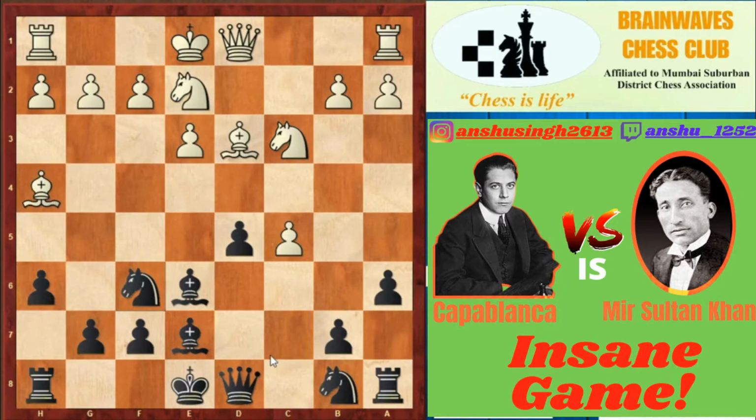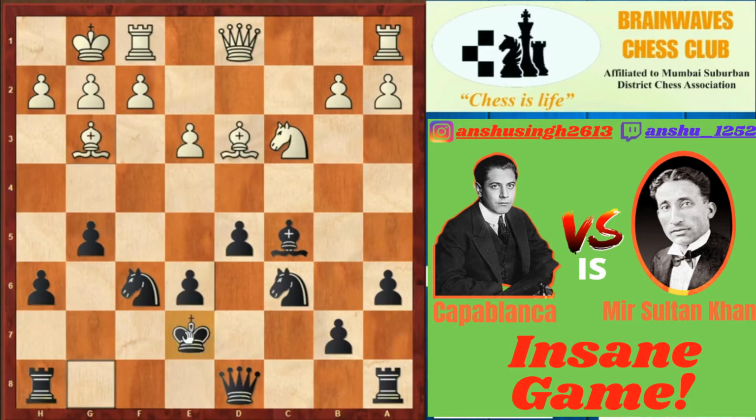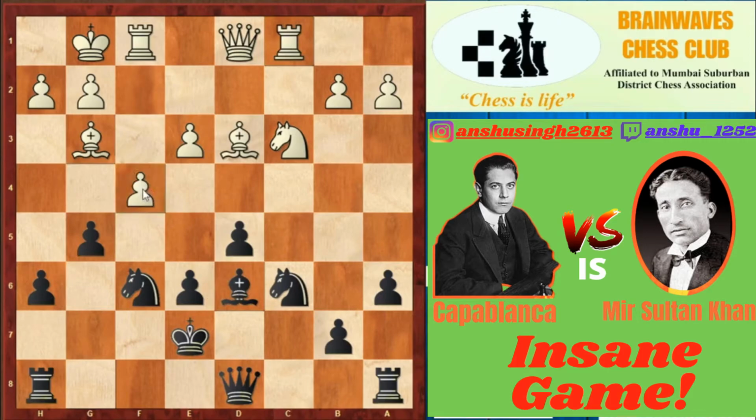c5, d into c5, bishop into c5, white castles, knight to c6, knight to f4 by white, and now comes the move g5, which is a very risky move because it opens up the king's position. So white played here knight into e6, and after pawn into e6, bishop to g3. So white played a king to e7, and after rook to c1, bishop to d3, white played here f4, queen